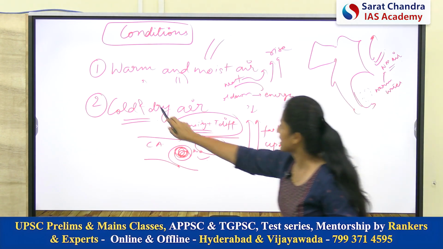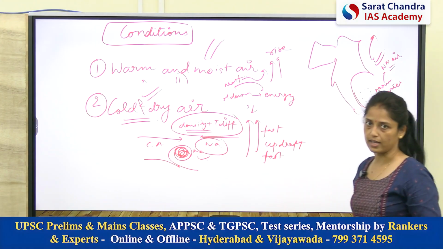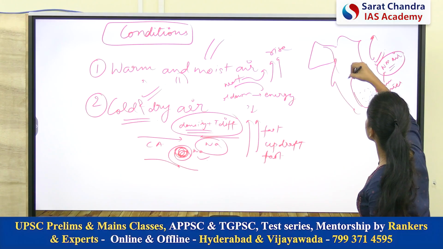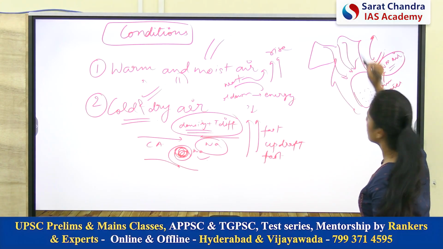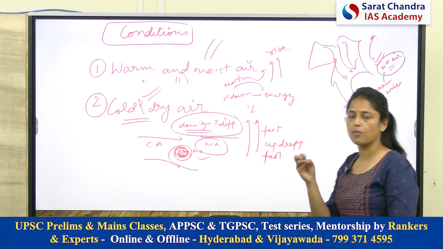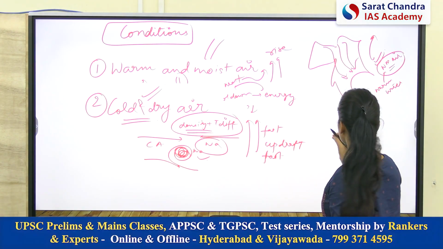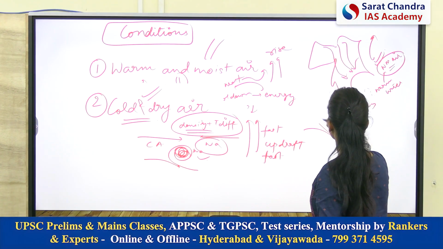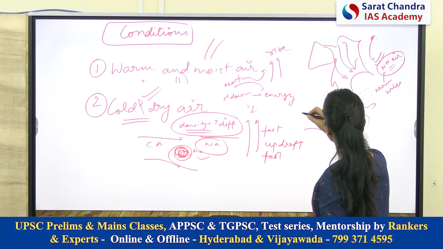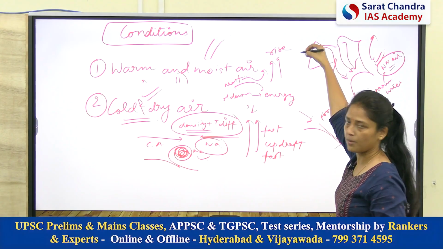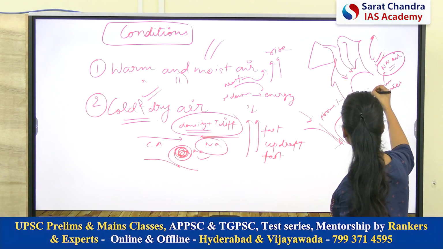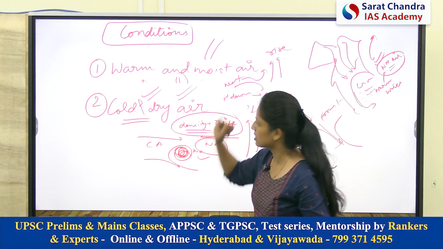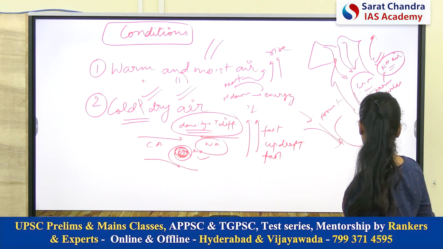So done. Second, the presence of cold air. So see, here warm and moist air is already present, and cold and dry air comes from this side. So basically, as you have learned about cold and warm fronts, this thing is eventually created. So a front will be created here. The cold and dry air will come from Canada, America, and the warm air will come from the Gulf of Mexico. So eventually the presence of cold and dry air is justified.